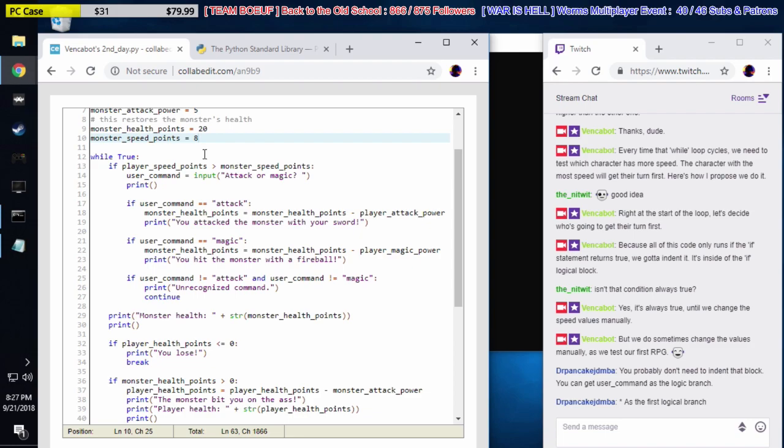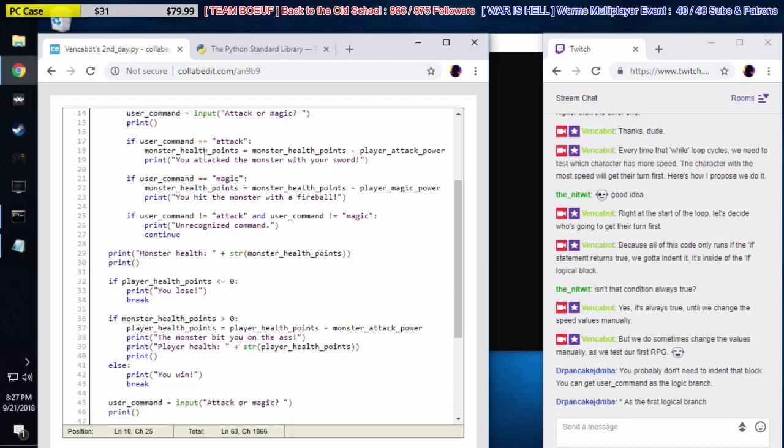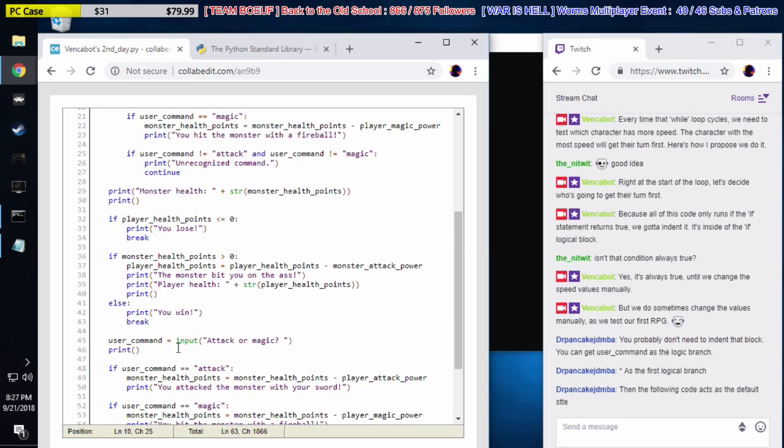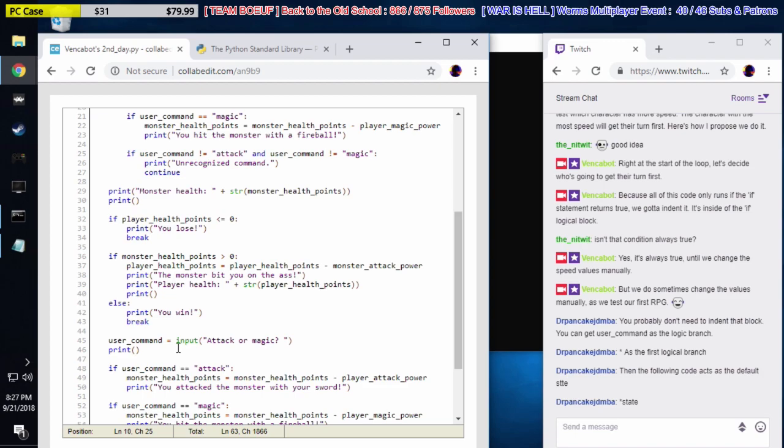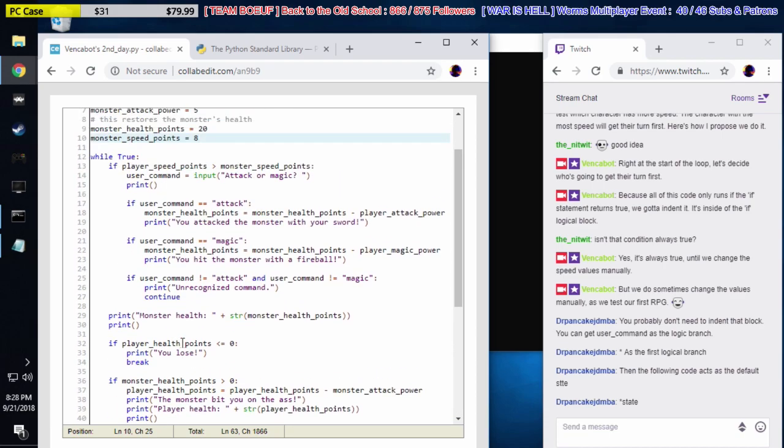User commands logical branch. Well, we don't want the player to get an input before it's their turn, right? I'm not sure what you mean. Maybe you're right, Quentin, but I don't understand what you mean. You have to describe your idea better, for my sake.